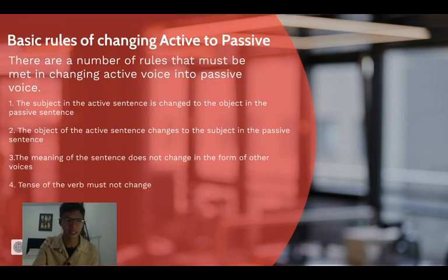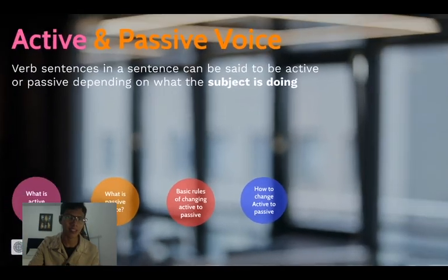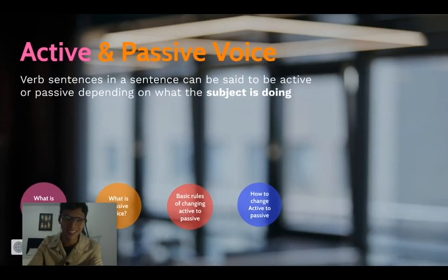Tense of the verb must not change. This is the critical part. The tense of the verb must not change, so you would not change the context of the sentence. And the last one, the preposition by is used in the passive voice to give a meaning that completes the sentence. You will learn about it later.